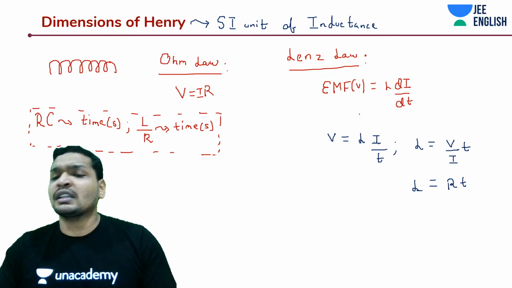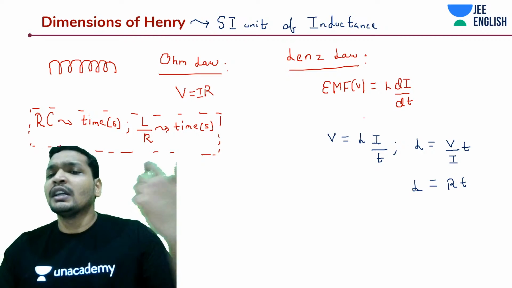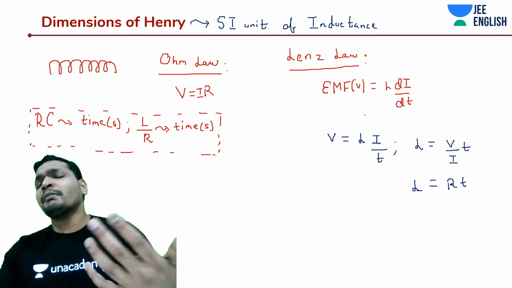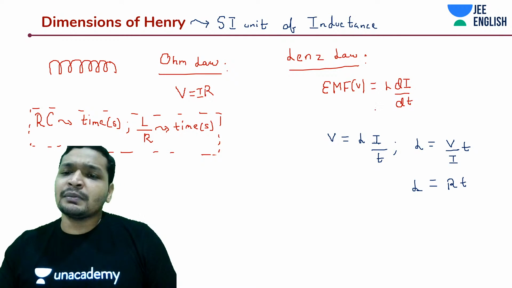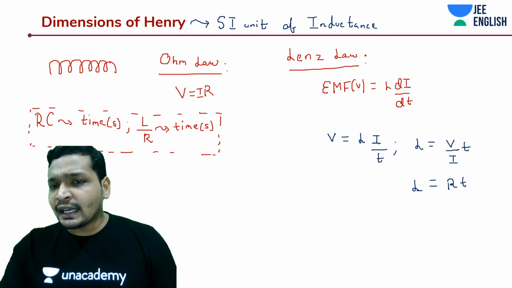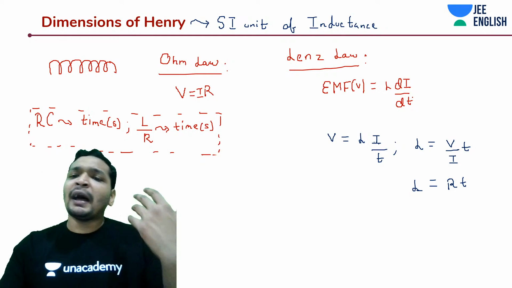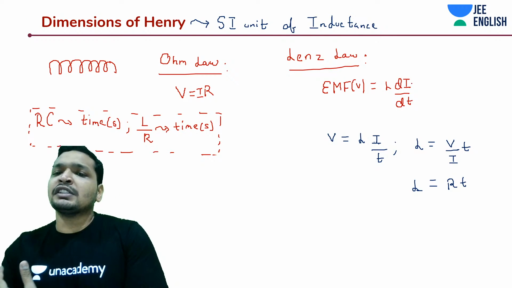Lenz's law, it's a very interesting thing. A change in current, if there is an inductance, if the coil is turned around many times, it will have a voltage across it. It comes from Maxwell's equations, right? A changing electric field produces a magnetic field. Changing electric field, current is changing. What is current? Current is nothing but a manifestation of electric field. Charges are moving, it's a manifestation of electric field.